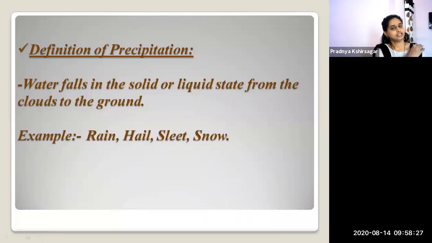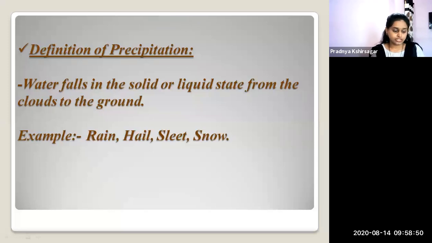What is precipitation? The definition you can see on your screen. Water falls in the solid or liquid state from the clouds to the ground. Examples are rain, hail, sleet, snow.